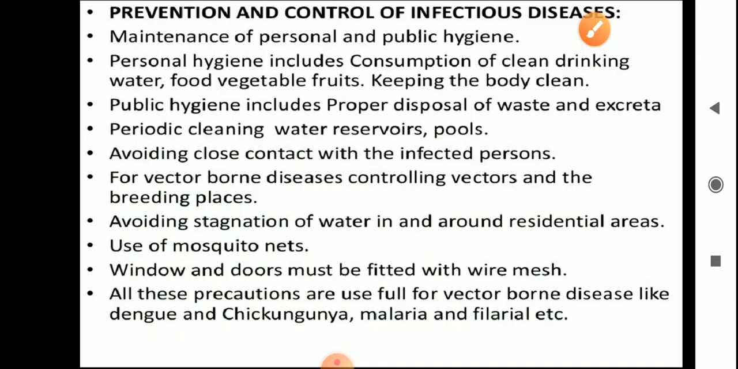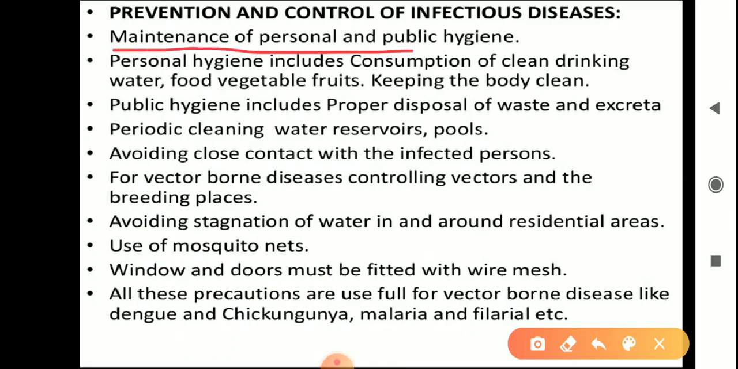Now here we discuss certain precautionary measures to control these infectious diseases. It might be typhoid, malaria, pneumonia, or coronavirus, COVID-19, whatever. These infectious diseases can be controlled by taking certain precautionary measures. Those are maintenance of personal and public hygiene. First we discuss personal hygiene. Personal hygiene includes consumption of clean drinking water, food, vegetables, and fruits, and keeping the body clean.